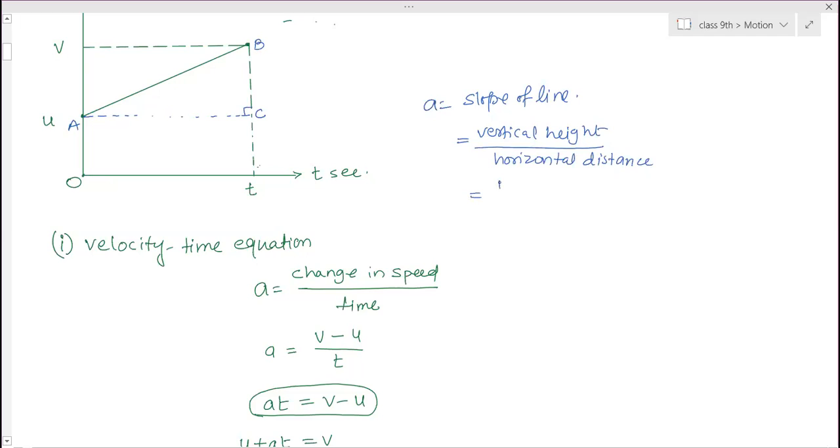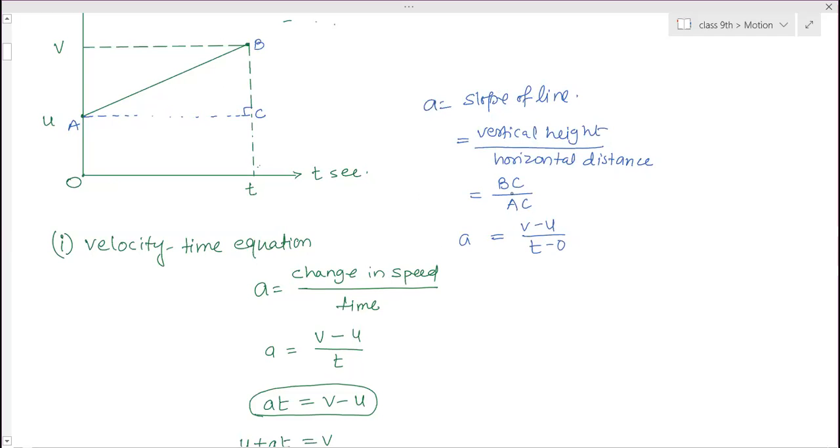So vertical height is BC divided by AC distance. So what is BC distance? So height BC, how to calculate? B is at point V and C is at point U. So it is V minus U, T minus 0. And this is T minus 0. The same thing. Only thing they have used this or this formula. That is only the difference. Otherwise everything is same.